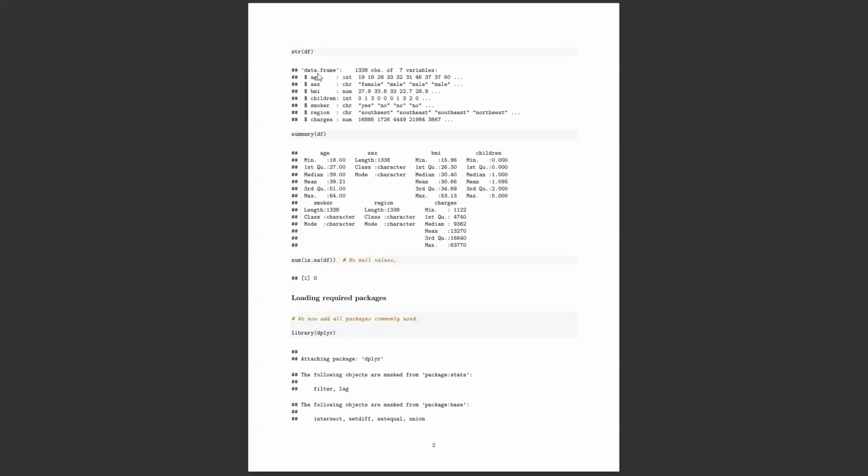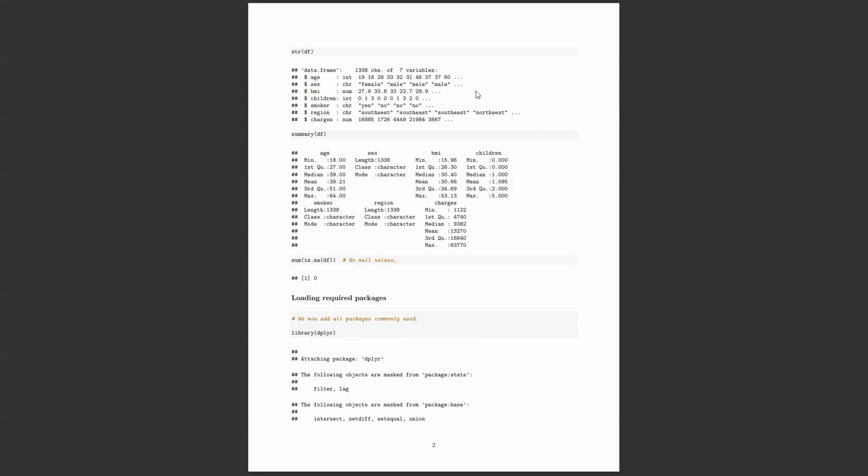Here I use the structure of the data frame, which gives us the basic information of what data type each column is stored as. Sex is a character, a string, so we have to change these data types into factors, because machine learning algorithms don't read string characters.